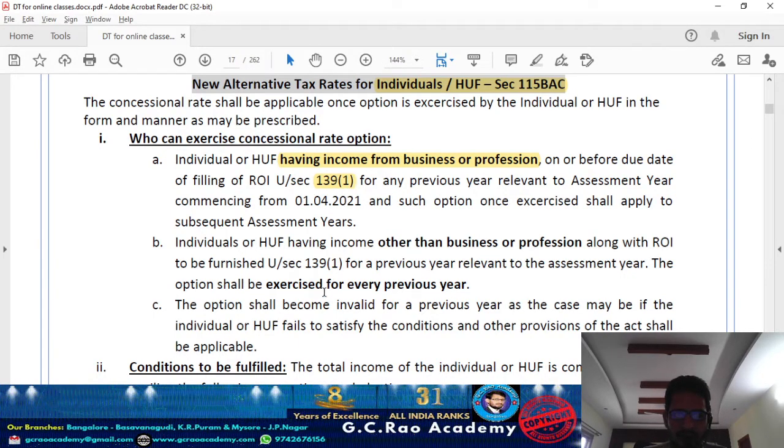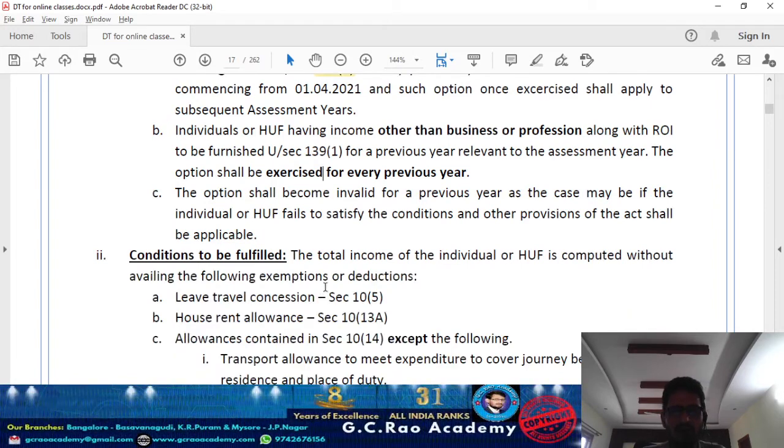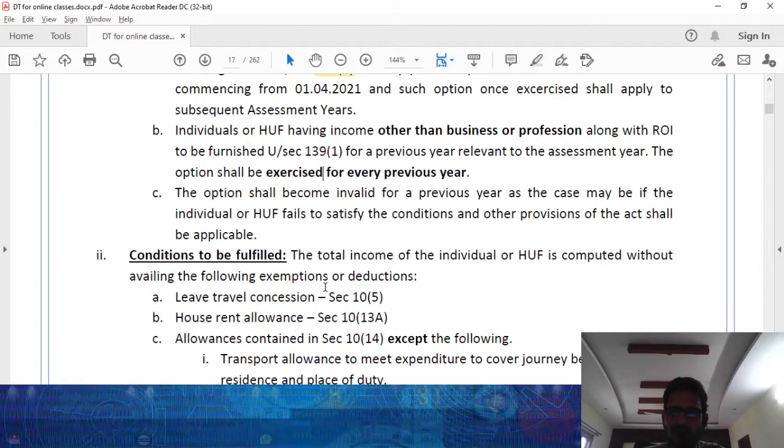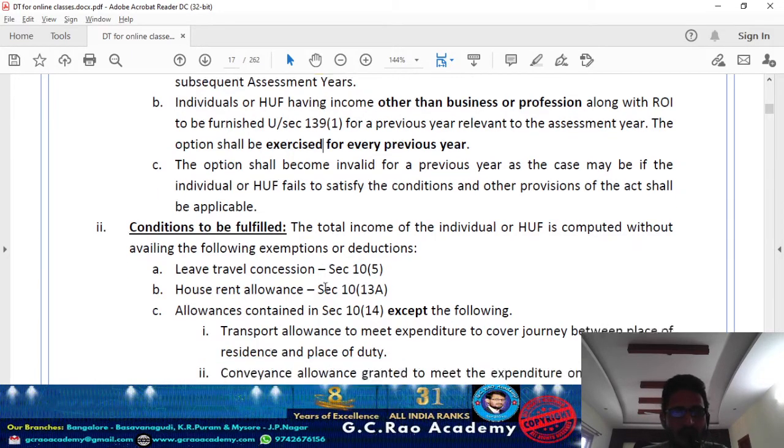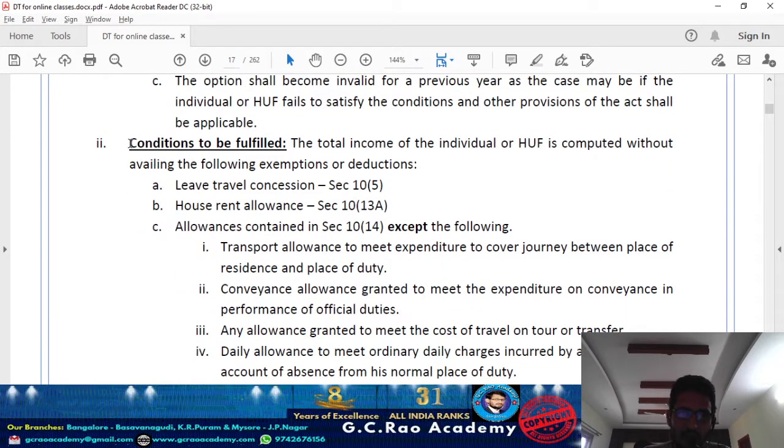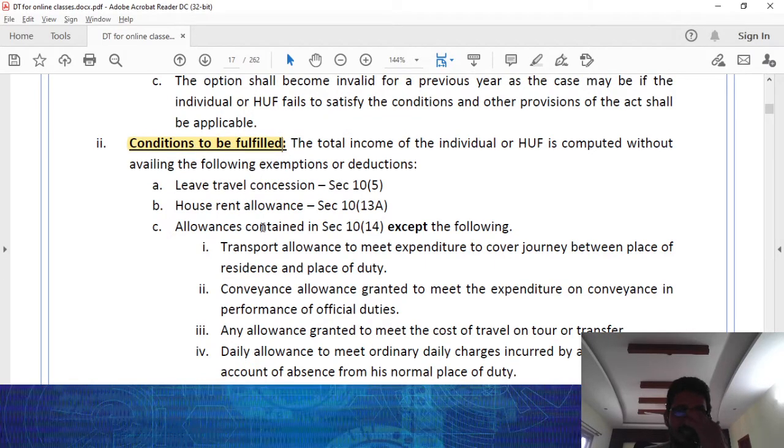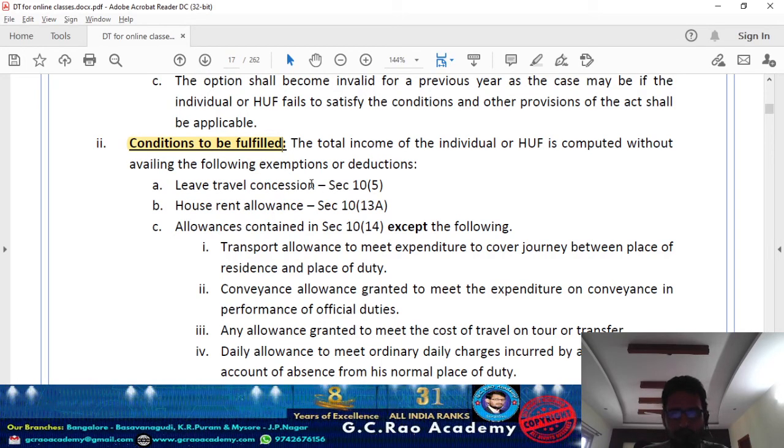And again, they're talking about when you are entitled to avail this particular scheme, when you satisfy the conditions covered under 115BAC. So what are the conditions to be fulfilled? As of now, you cannot understand anything. If you have a slight knowledge about direct taxation, maybe final students can easily understand this point. Because under the 5 heads of income, I am going to cover different section numbers, different items. Certain exemptions or deductions you cannot claim.